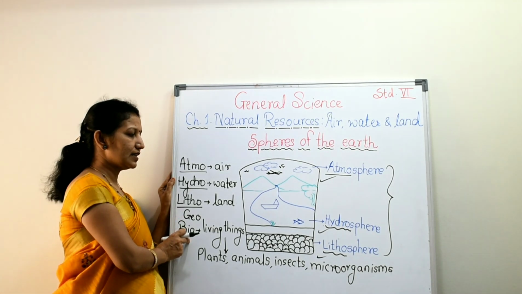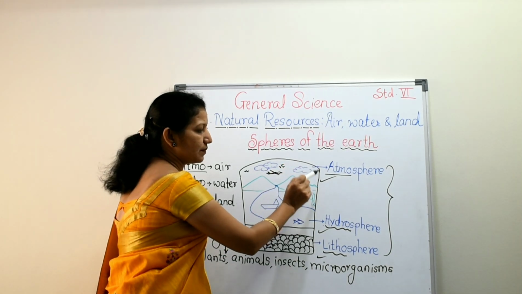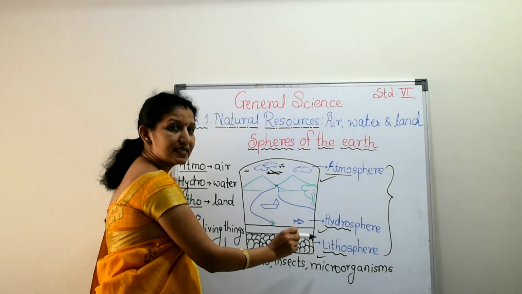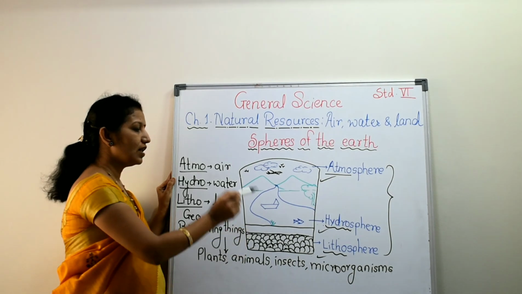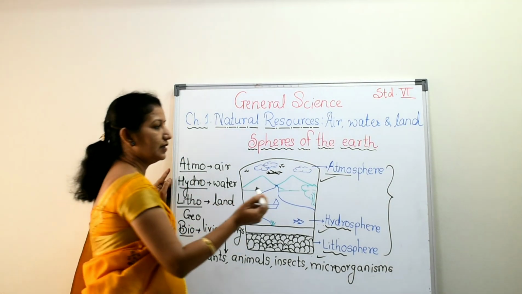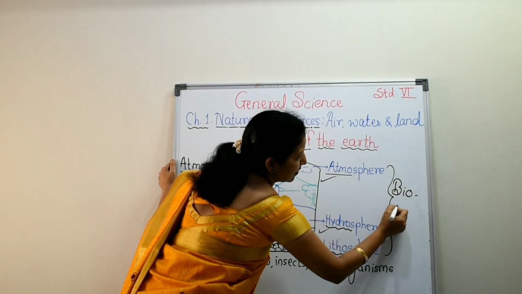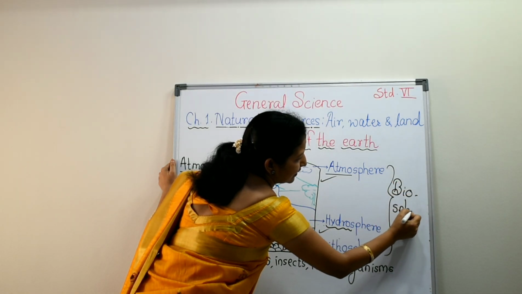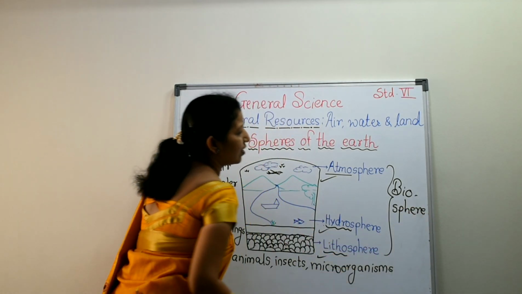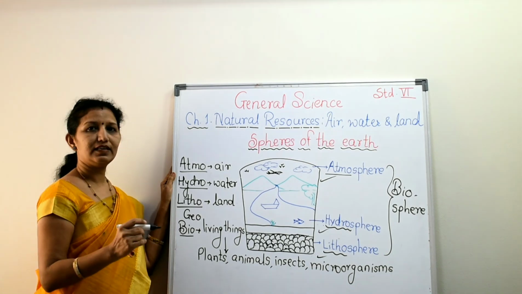This biosphere consists of the living things that are present in atmosphere, hydrosphere as well as lithosphere. All these together are called biosphere. In this way, biosphere is the sphere that contains the living things in atmosphere, in hydrosphere and on lithosphere.